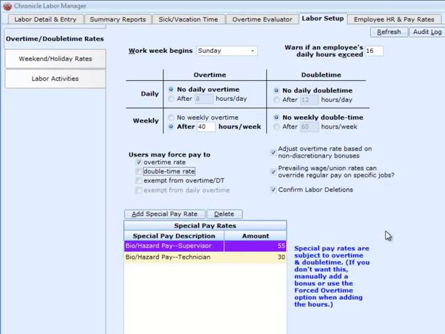Before we explain the details of how Chronicle calculates the adjusted overtime rates, let me explain the difference between a discretionary and a non-discretionary bonus. A discretionary bonus is a bonus that your company is not obligated to give. For example, if you decide to give each employee a $100 bonus at Christmas, that's an optional bonus. That is a discretionary bonus.